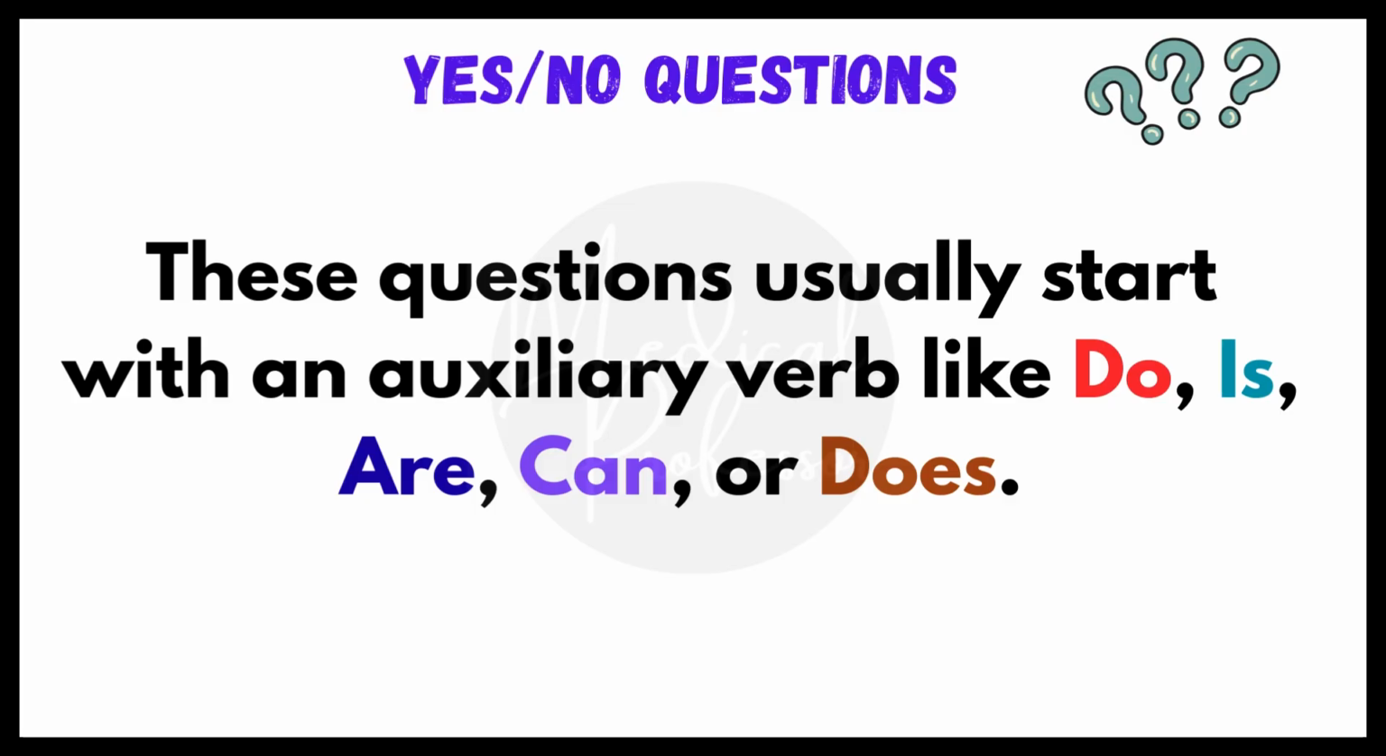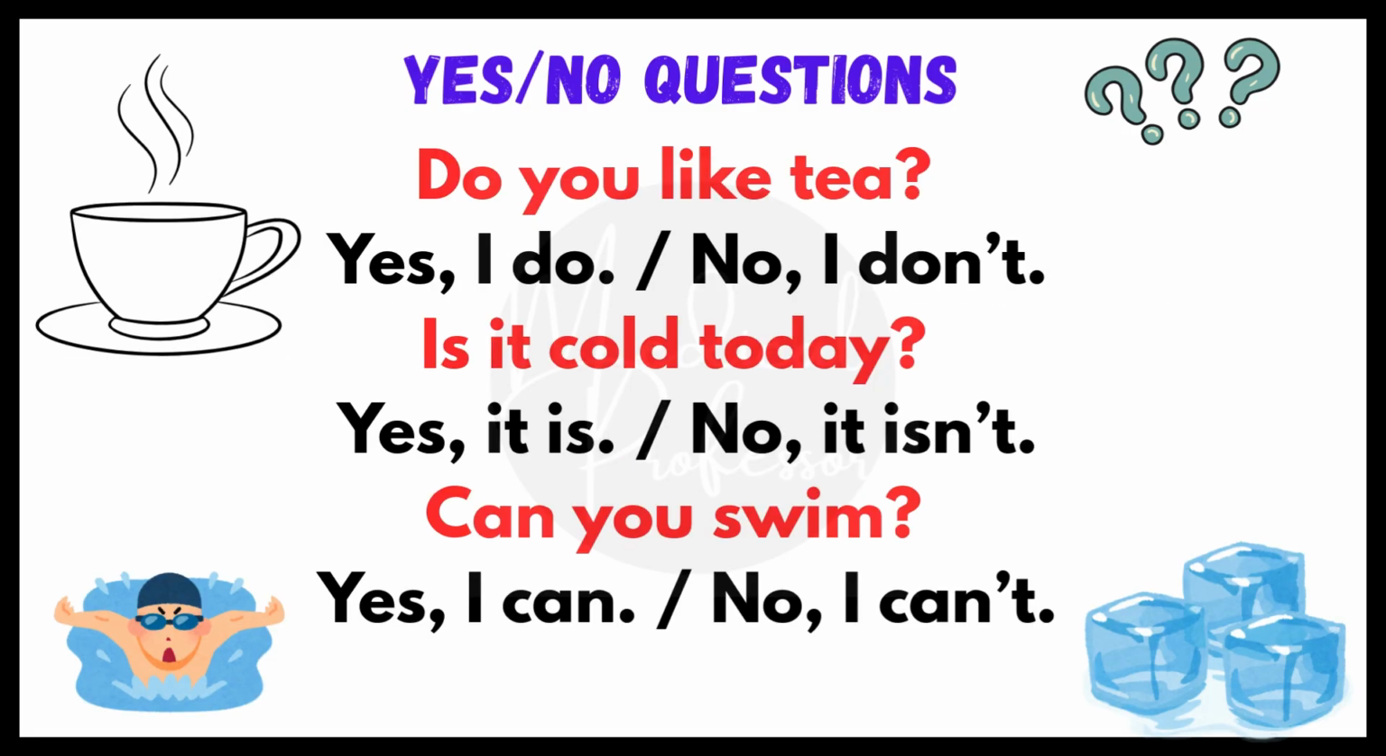Yes no questions are very easy in English because you can answer them with just yes or no. These questions usually start with an auxiliary verb like do, is, are, can, or does. For example, do you like tea? You can answer it yes, I do, or no, I don't.